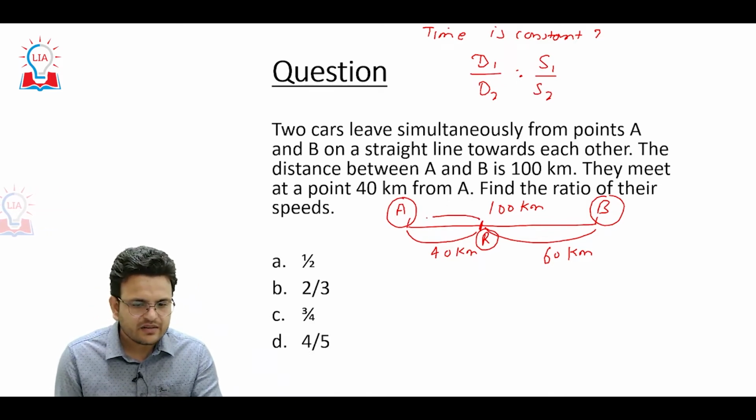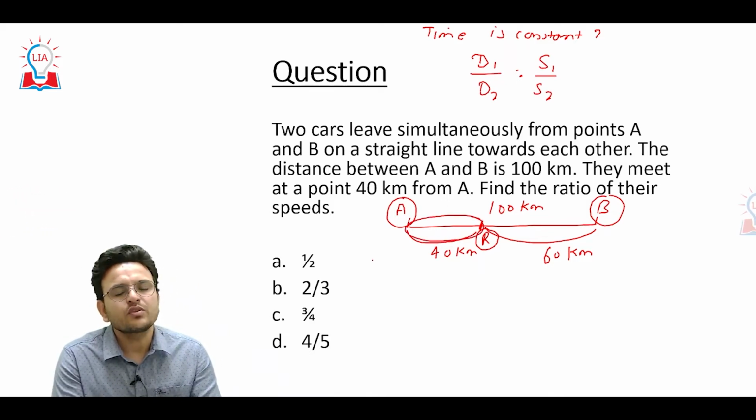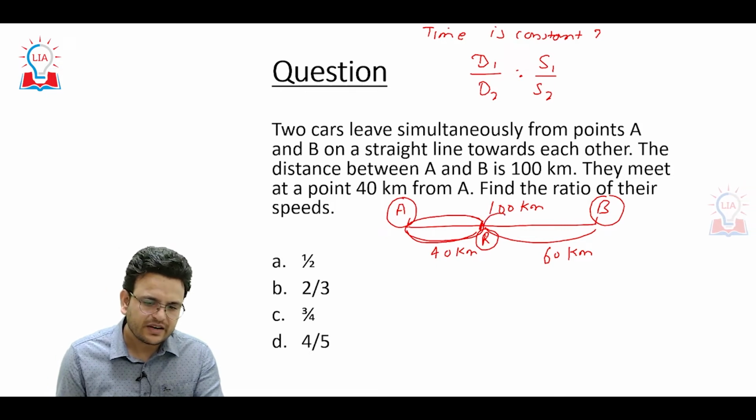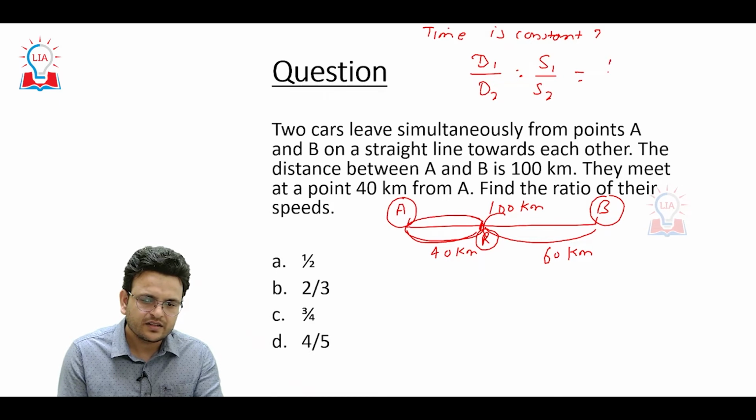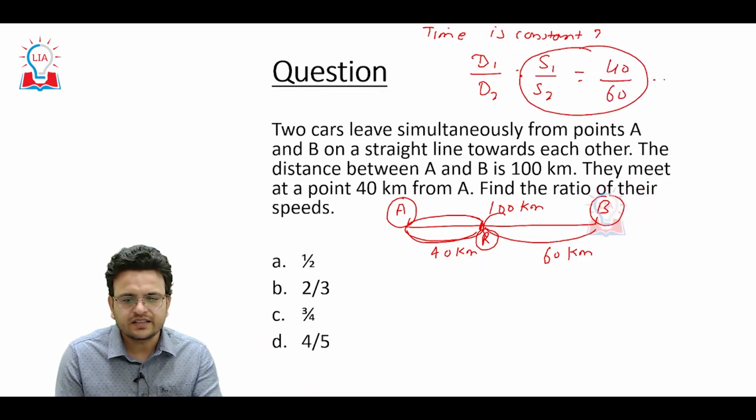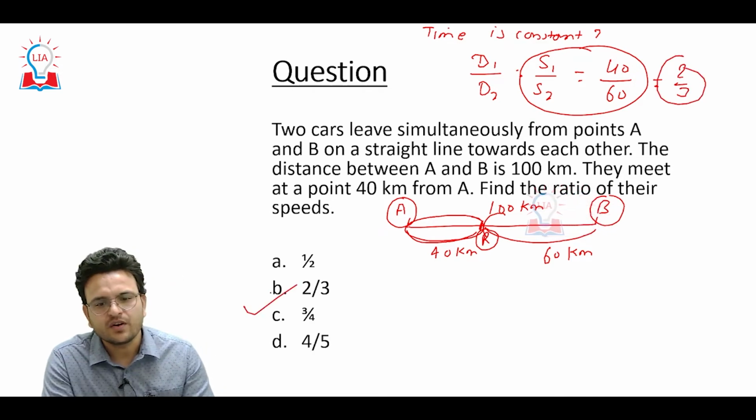Distance traveled by the first person is 40 kilometers. Distance traveled by the second person is 60 kilometers. It simply means 40 upon 60 will be the ratio of their speeds, that is nothing but 2 upon 3. So the answer will be B. Hope you are able to understand.